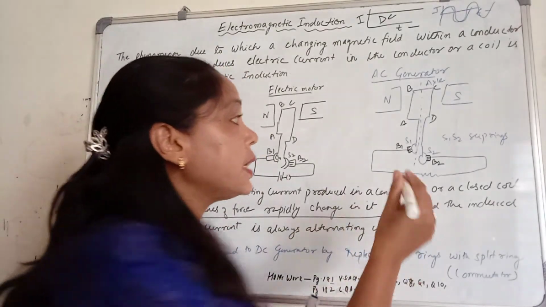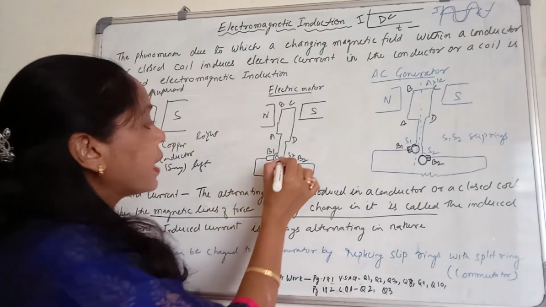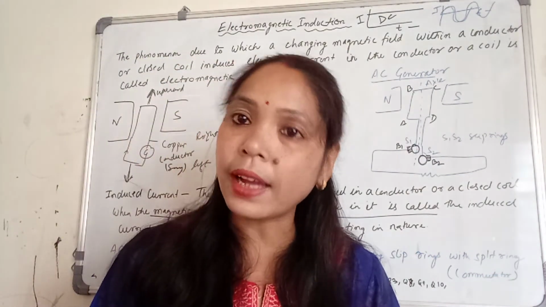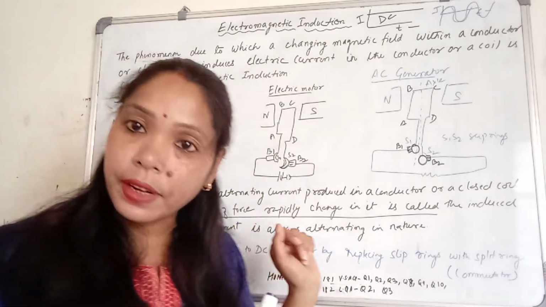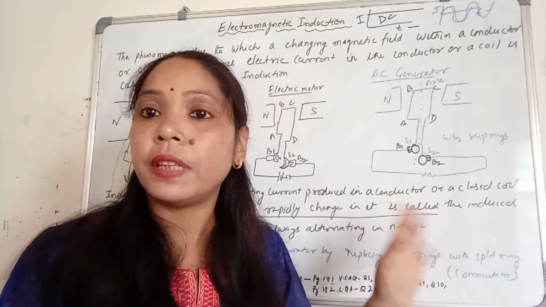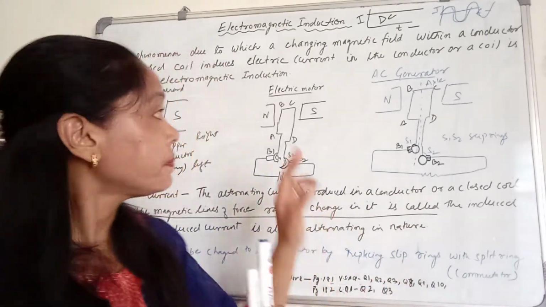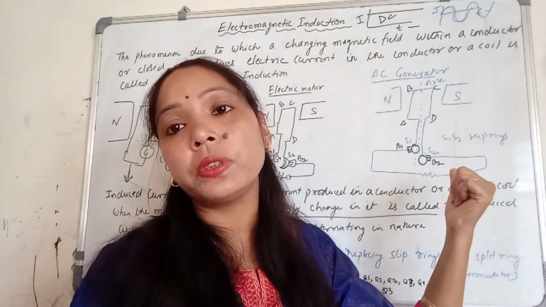Here we are using the solid ring, this is the circular form, okay? But in the electric motor we are using semicircular rings. And due to the semicircular rings, we are changing the direction of the current in this coil. But here no need to use the half rings.